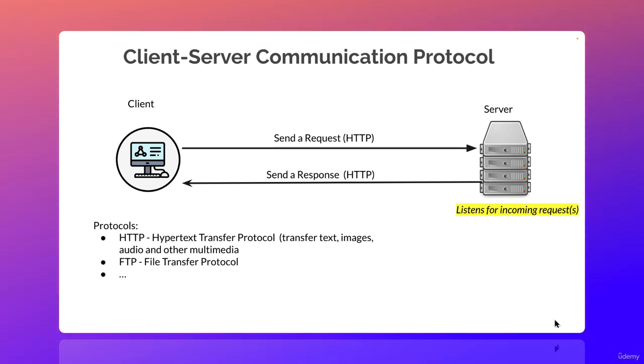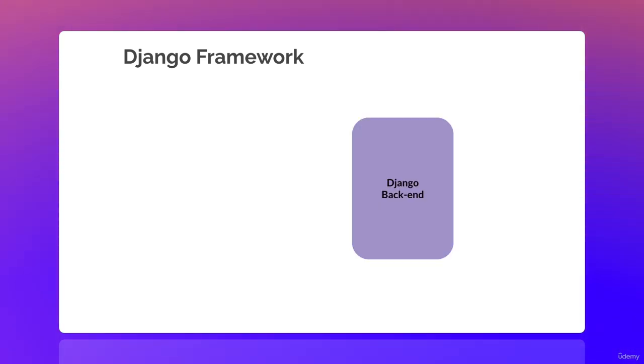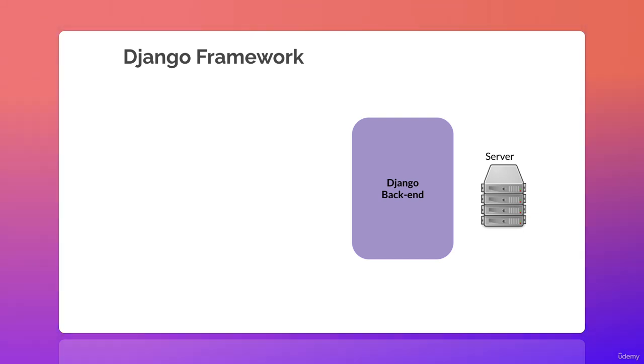Now, how does that pertain to what we're going to be looking into in this course, which is the Django framework? The reason why we went through all of this is because Django has what we call the back end and also the front end side of things. Essentially the Django backend deals with the server-side development.